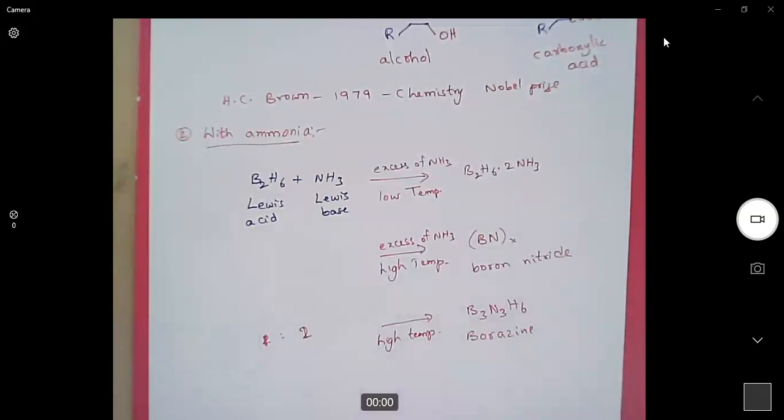What is borazine? Borazine is an inorganic benzene. So in all these reactions, diborane acts as a Lewis acid.